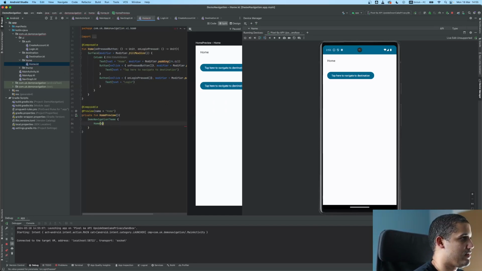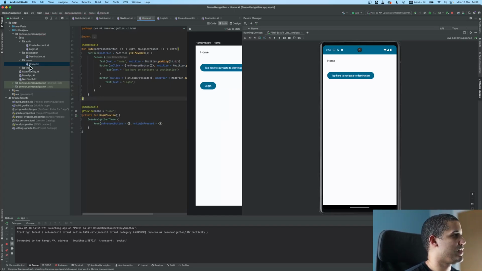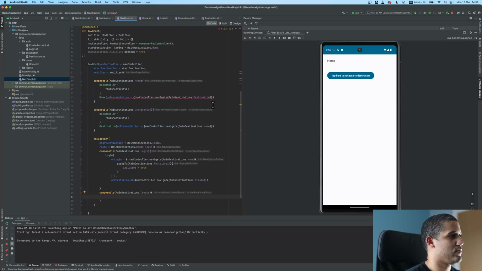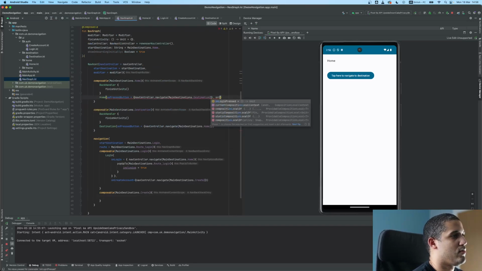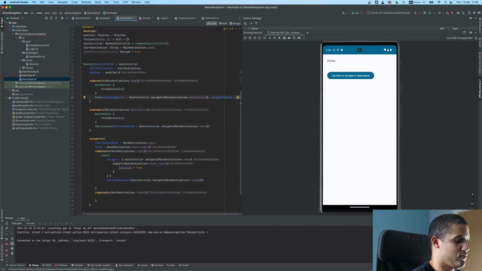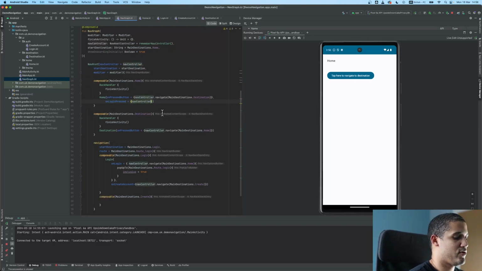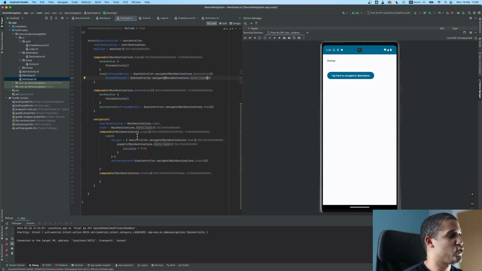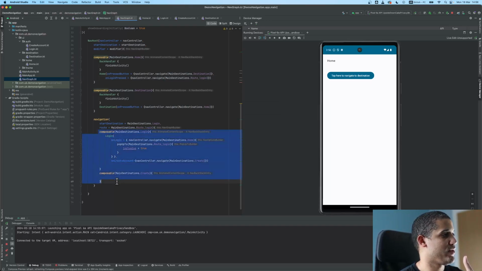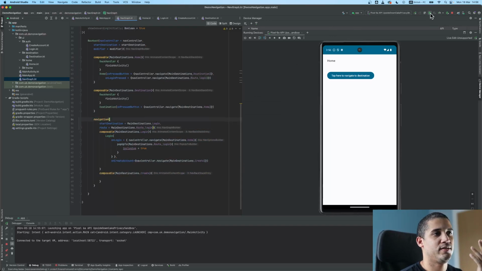instead of adding things here, I will say on press button lambda, on login press lambda, do nothing for the preview, and then we go back here and we say, on login press I actually want you to nav controller, let's move this down, and on login press I want you to go nav controller navigate to main destinations. Instead of login, it has to be root login. So something important is that you don't want to move to any of the composables within this navigation. You want to always enter the navigation from the top. And now if I run it, let's see.